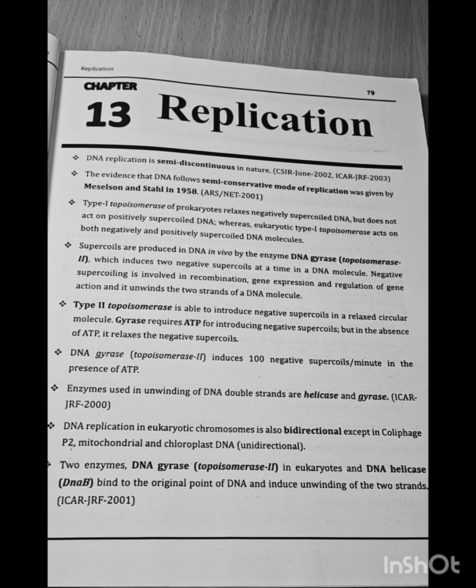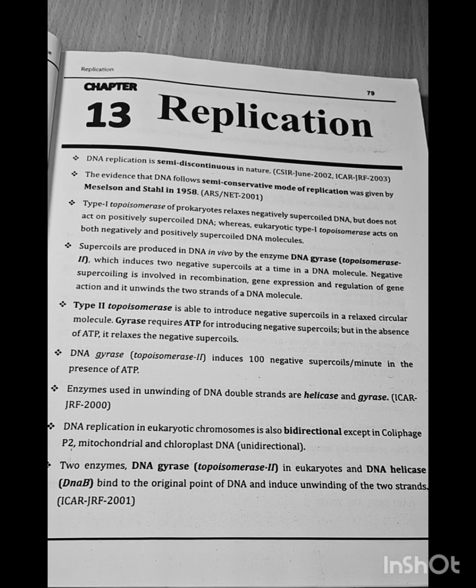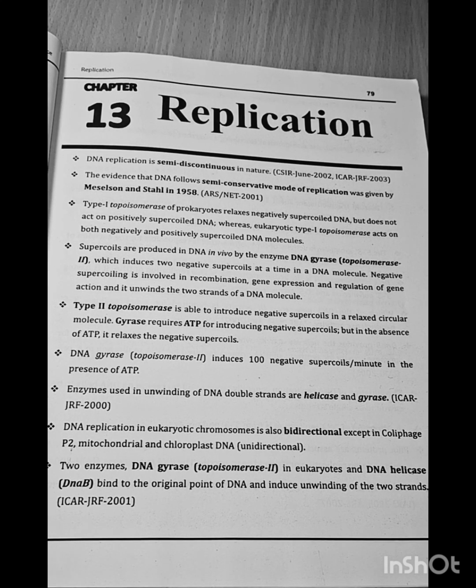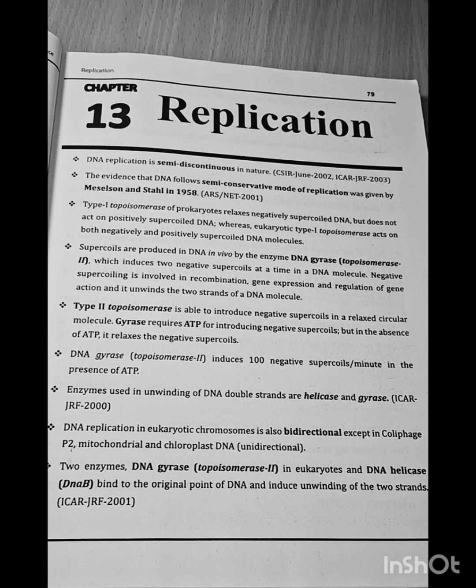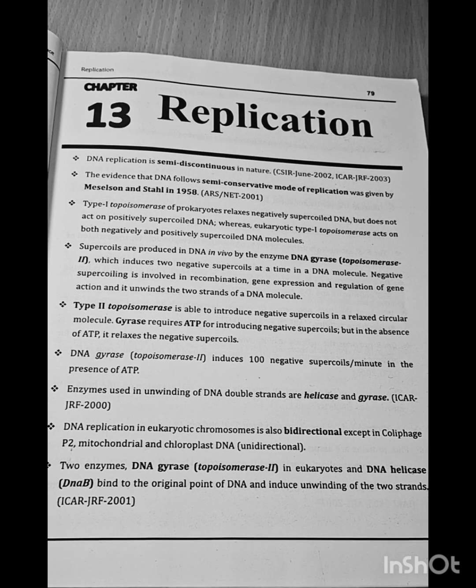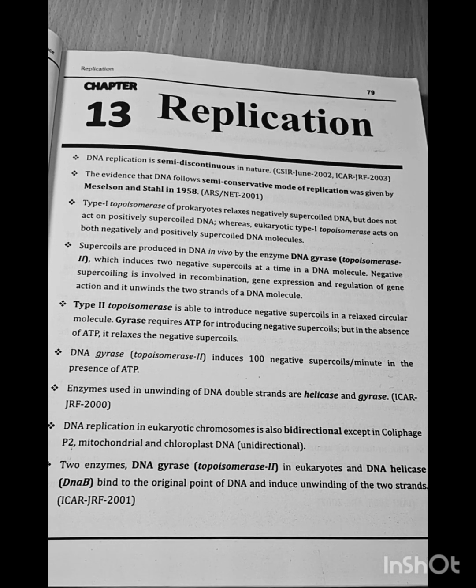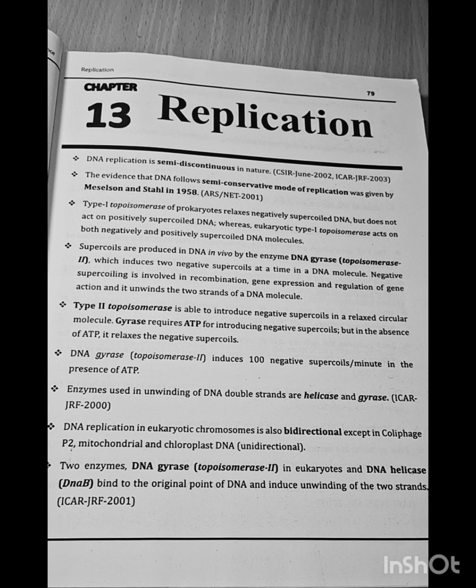Gyrase, that is the type 2 topoisomerase, requires ATP for introducing negative supercoils, but in the absence of ATP, it relaxes the negative supercoils. DNA gyrase induces 100 negative supercoils per minute in the presence of ATP. Enzymes used in unwinding of DNA double strand are helicase and gyrase. Question asked in ICAR JRF 2000.